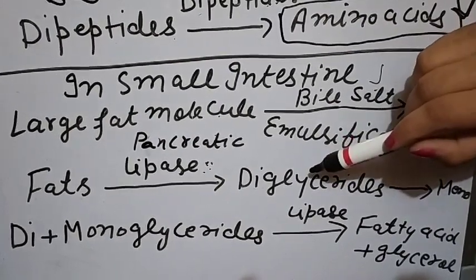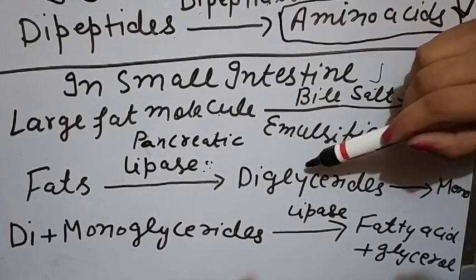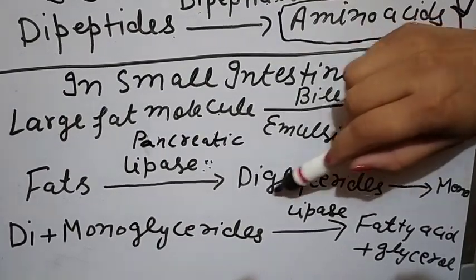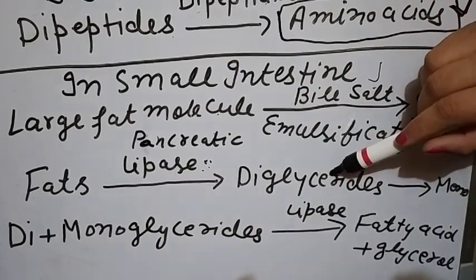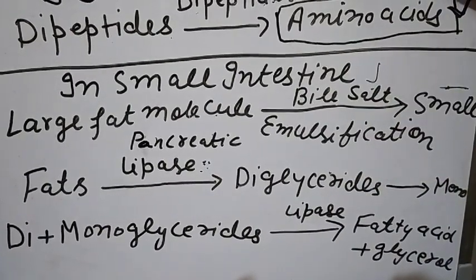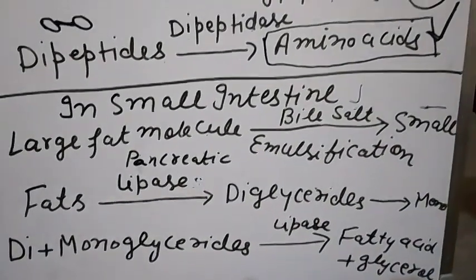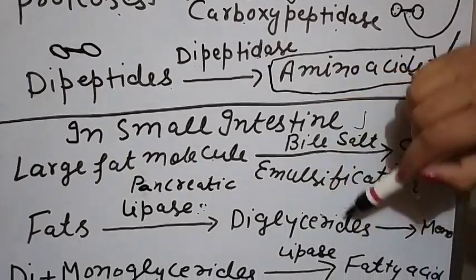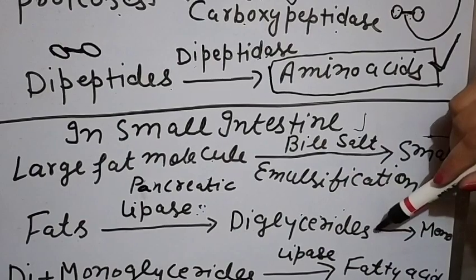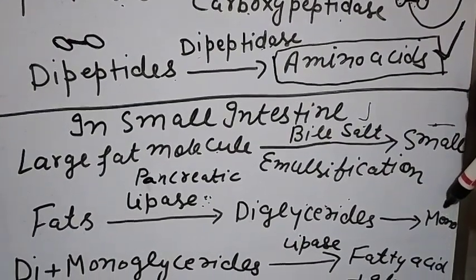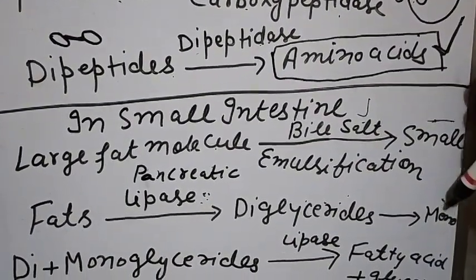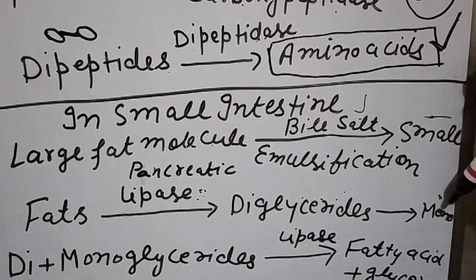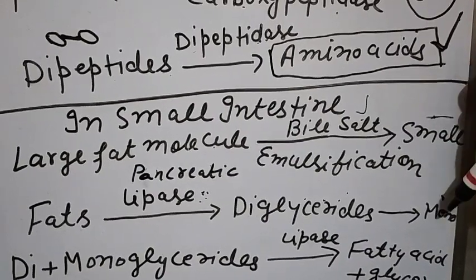And if the fat molecule has 2 fatty acid molecules, then we say diglyceride. We can compare it with dipeptide: if 2 amino acids are there, we say dipeptide, and if 2 fatty acids are there, we say diglycerides. And if only 1 fatty acid is there, that is known as the monoglyceride. That is the simplest form.